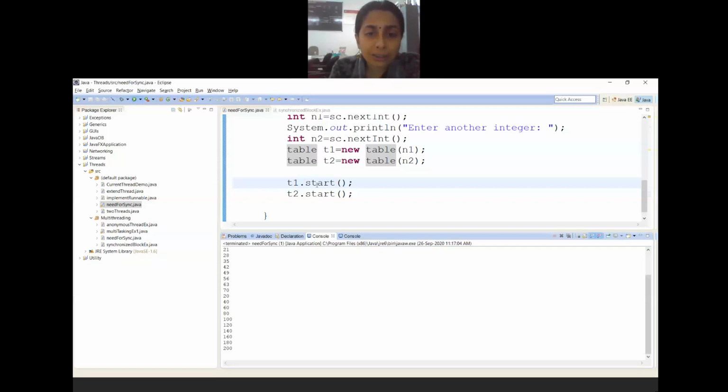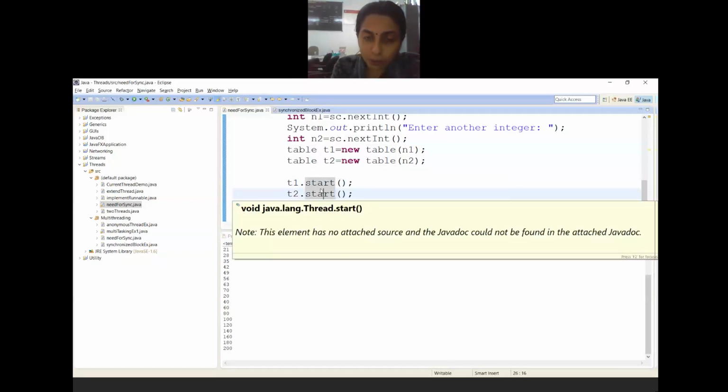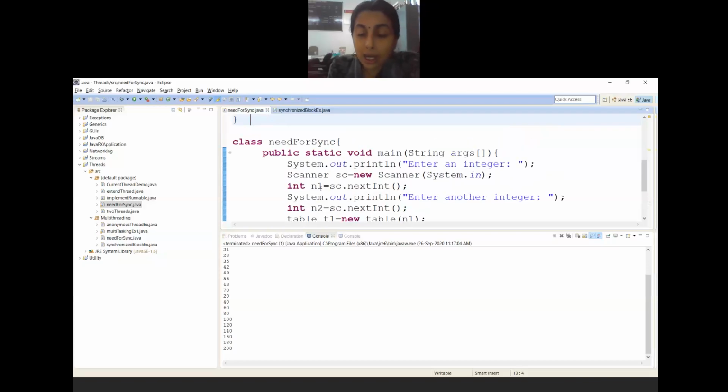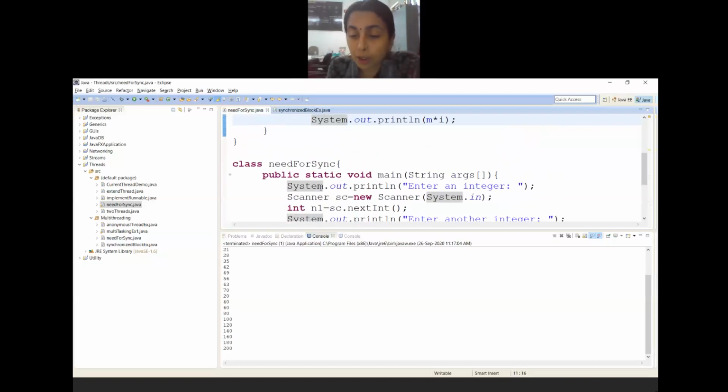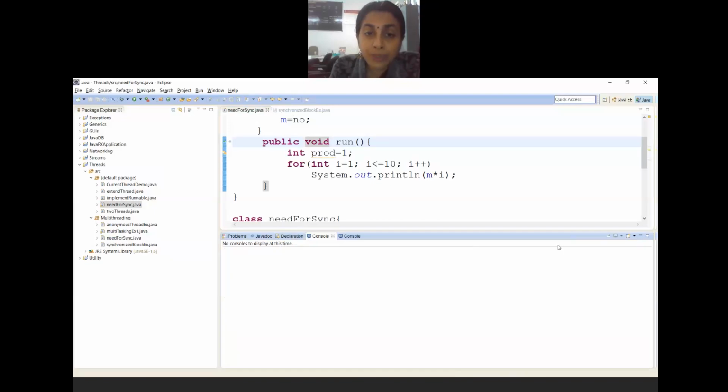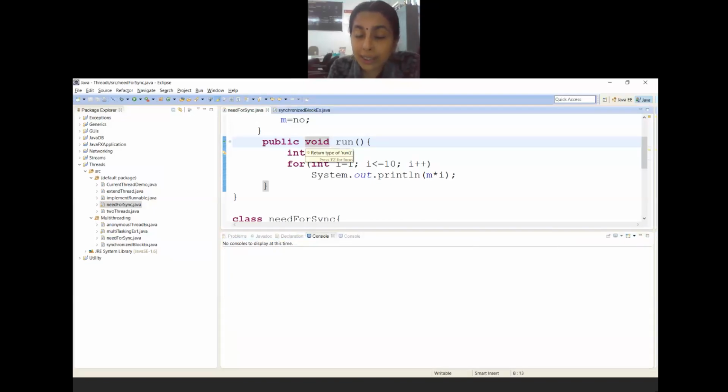Let me go back to the program, and I will use the first method of synchronization, mutual exclusion, which is called the synchronized method. I'll go to the run method. I asked you previously: can I synchronize the run method?